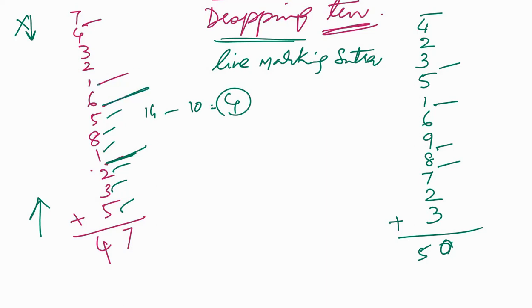6 plus 4 is 10. There is no additional number beyond 10, so carry only 0. So 1 plus 2 is 3. 3 plus 3 is 6. 6 plus 4 is 10 here. There is no additional number. Only 7 is left, so you write down 7 here. And how many drop lines have you marked? You just count them: 1, 2, 3 and 4. So this is 47. I'll explain this also by changing the color. So here we'll start from the bottom. As I said, there are two things you have to remember.